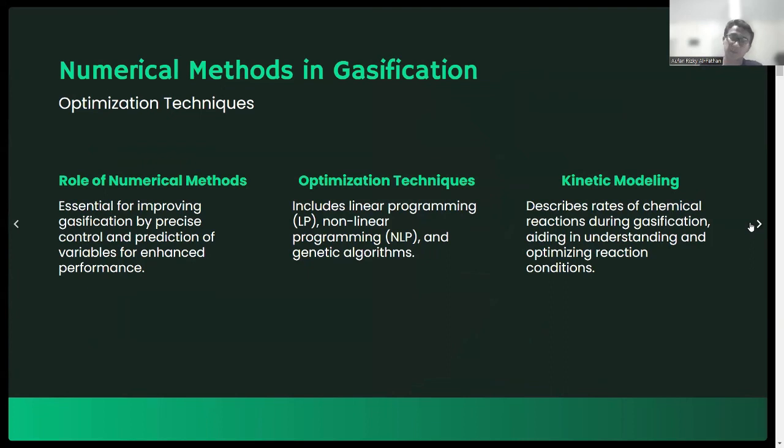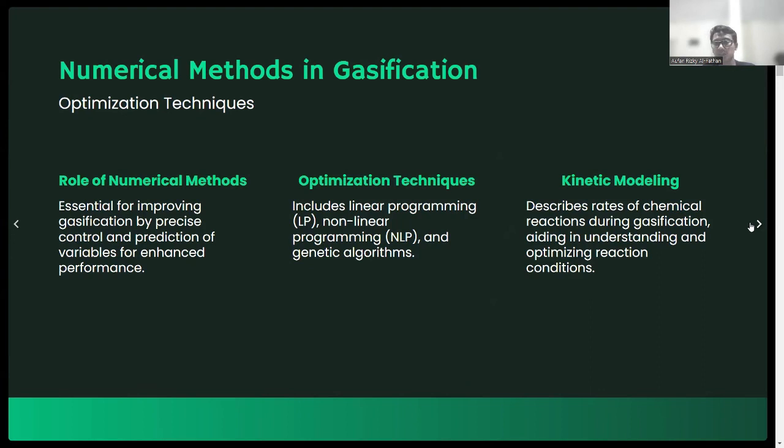The numerical methods will control and predict variables of engine performance. For the optimization we use linear programming, non-linear programming, and also genetic algorithm. For the modeling, we use kinetic modeling that describes rates of chemical reaction during the gasification process, aiding in understanding and optimizing reaction conditions.